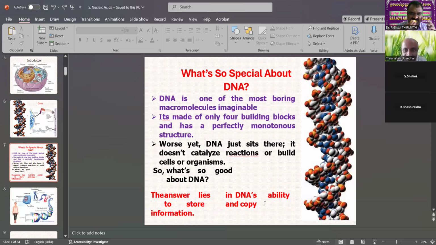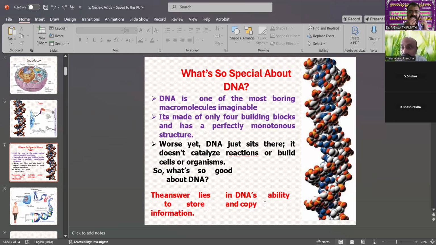Then what is special about DNA? What are the special qualities? RNA and DNA are both important, but DNA is the more genetic part, and RNA is also a genetic part in viruses.